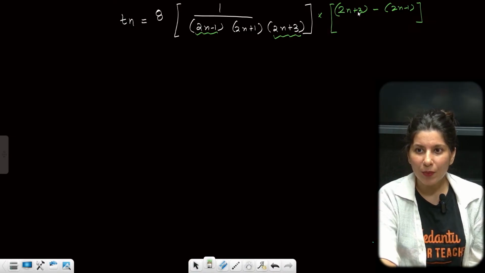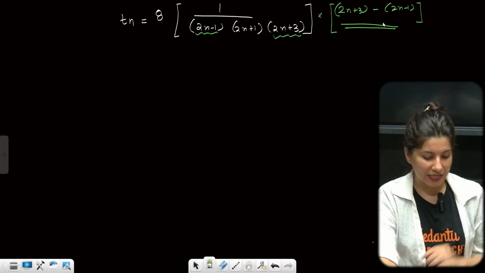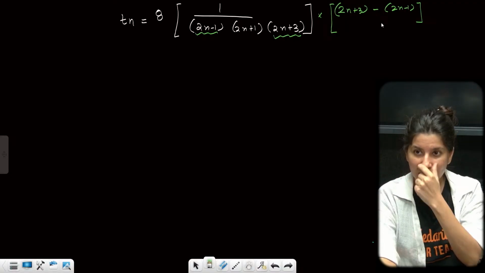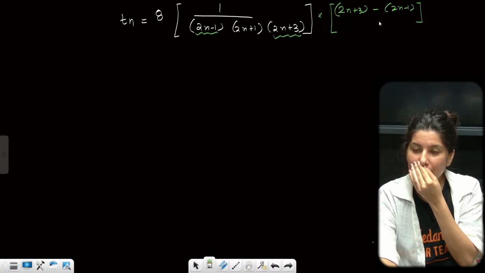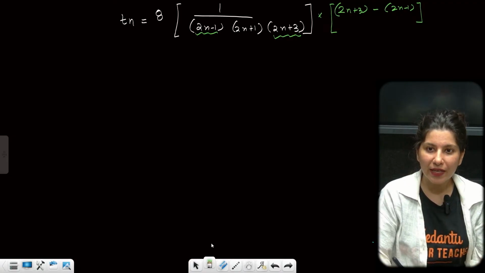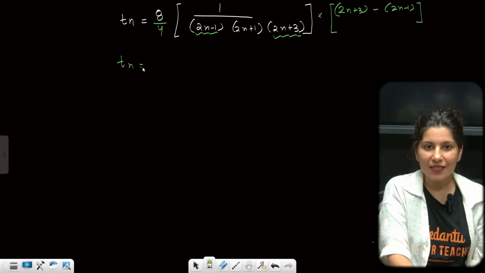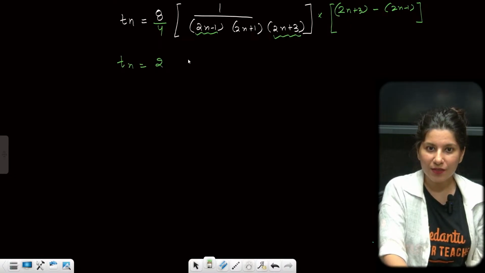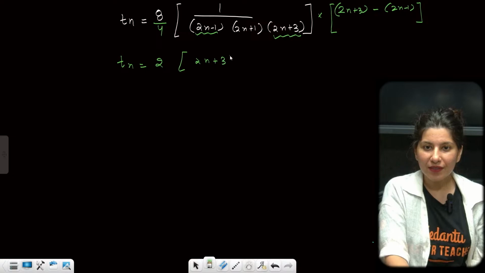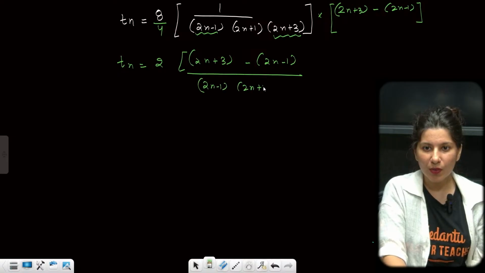2n cancels. So basically, if you solve this green section, which is the additional multiplication you have done, 3 plus 1, 4. Ma'am, 4 you have multiplied. So you just divide it by 4, it will get compensated. Tn is equal to 2. Okay, it is going to become what? (2n plus 3 minus (2n minus 1)) upon (2n minus 1)(2n plus 1)(2n plus 3).